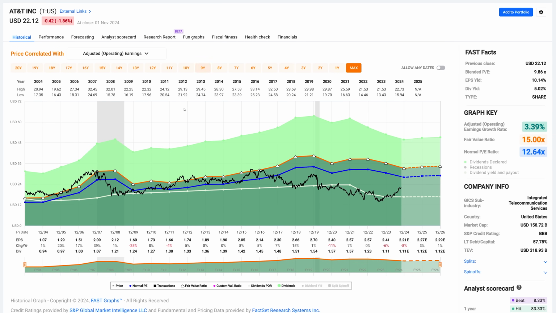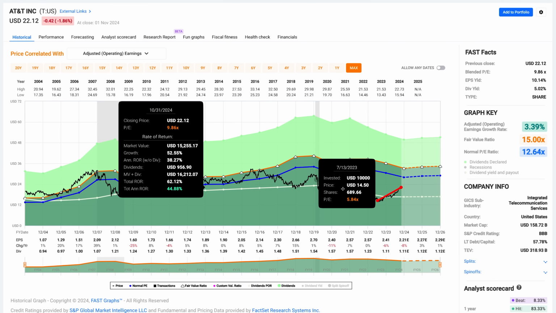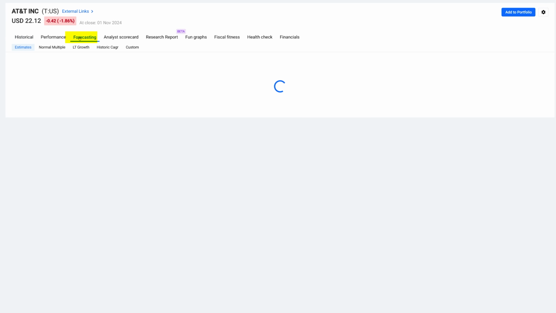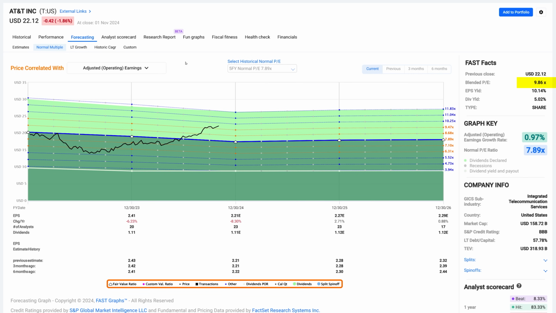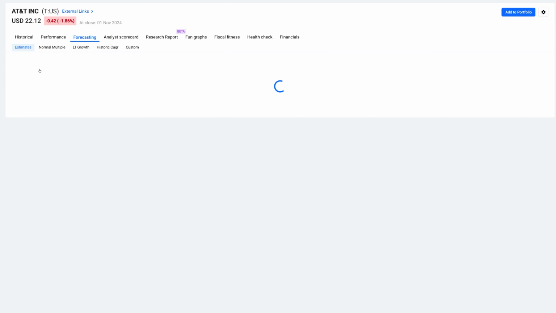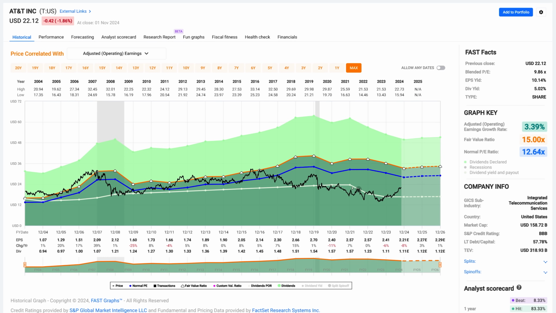And then, of course, American Telephone. I looked at this in July of 2023, where I did a video and I talked about it possibly doubling. This would be about right, right before, and we've had really good performance since. It's been moving towards its normal valuation. It doesn't expect to have much growth, and from a normal multiple, if it traded at an 8 multiple, it's currently trading at almost a 10 multiple. If that multiple expanded, you'd have a decent rate of return, but you've got a 5% dividend yield. And keep in mind, it looks like they cut the dividend here, but that was actually the spinoff of Time Warner that they did in April of 2022.